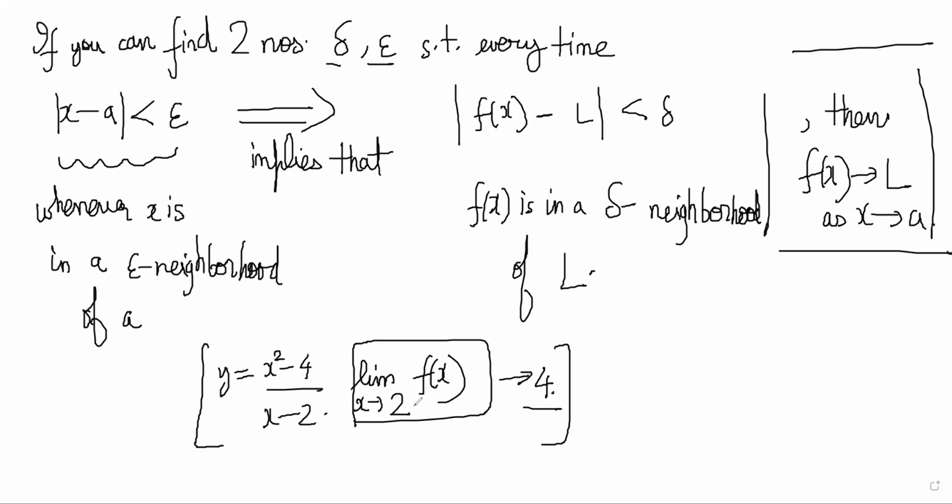Suppose somebody says, no, it's not 4, it's actually 3.95. The limit is tending to 3.95, not 4, right?